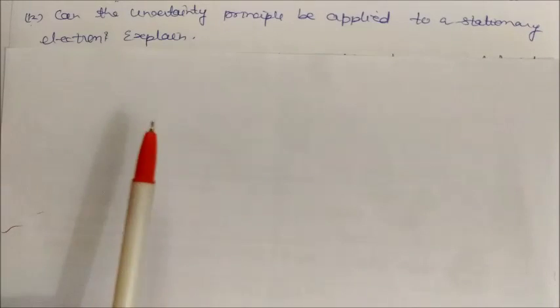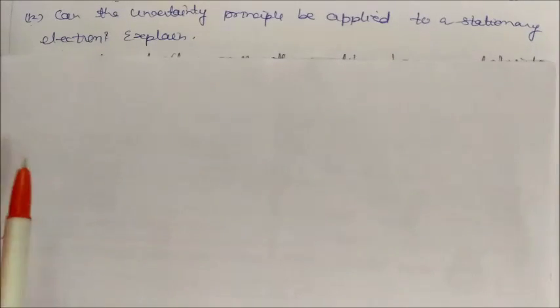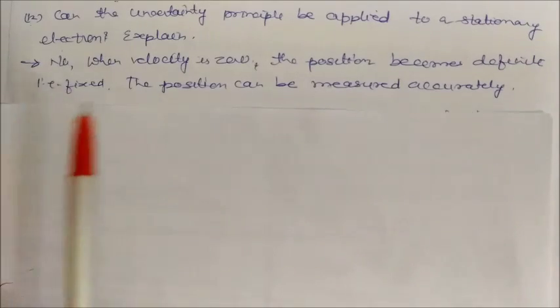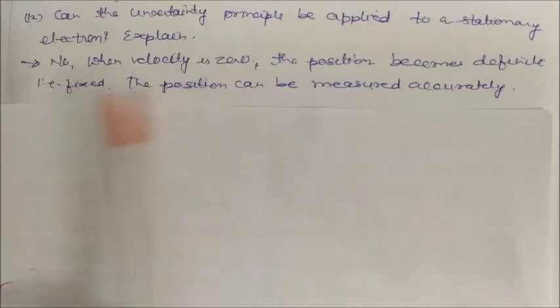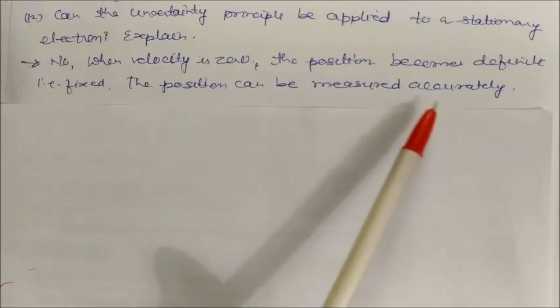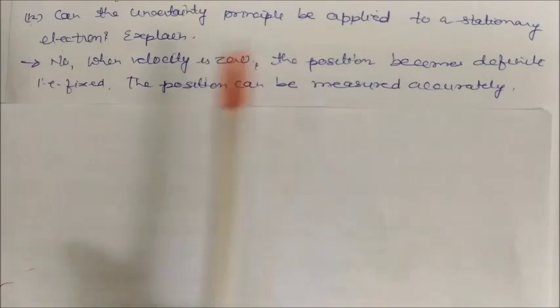Can the uncertainty principle be applied to a stationary electron? Explain. No. When the velocity is zero, the position becomes definite, that is, fixed. The position can be measured accurately. That's why we cannot apply the uncertainty principle to a stationary electron.